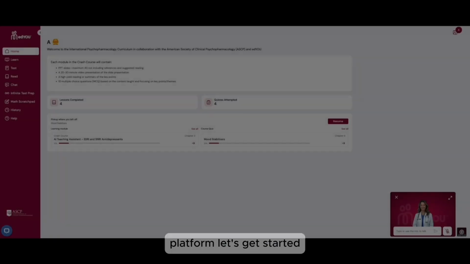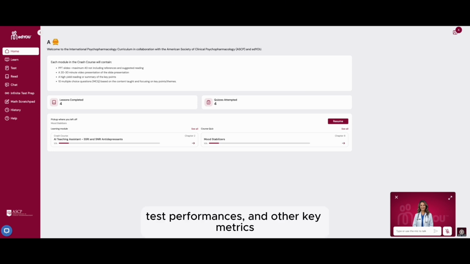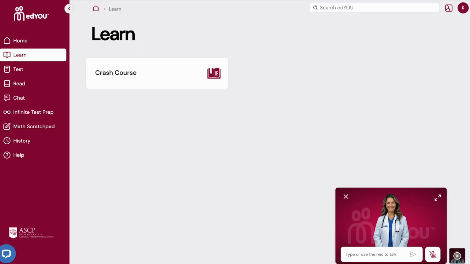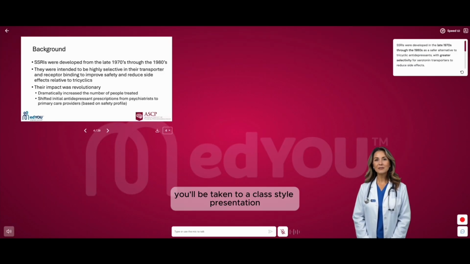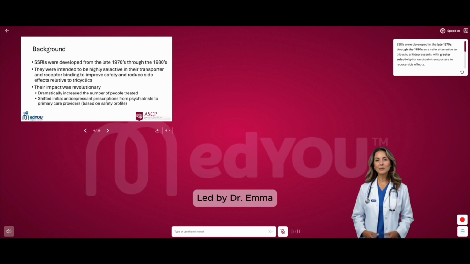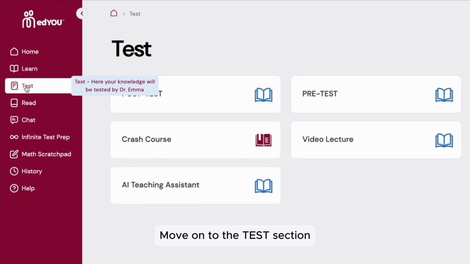Let's get started. Starting with the home page, you'll be able to see your progress, test performances, and other key metrics. Clicking on the Learn section, you'll find all things lessons. When you start a lesson, you'll be taken to a class-style presentation led by Dr. Emma. Once you feel comfortable with the material, move on to the test section.